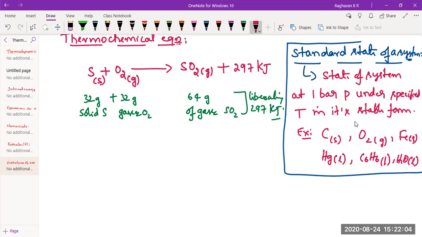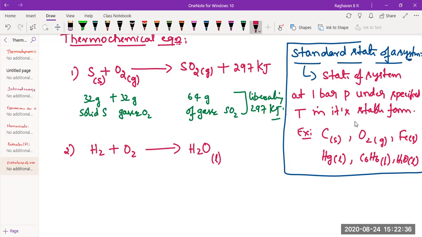Now I'll give one more equation. First of all, you should tell me whether it is a thermochemical equation or not. Is it a thermochemical equation? No. Okay, I'll write liquid.